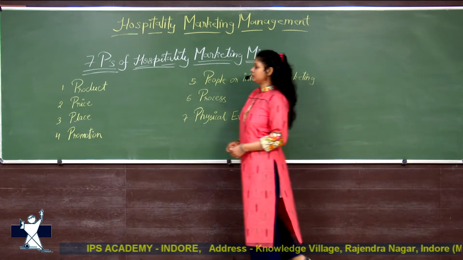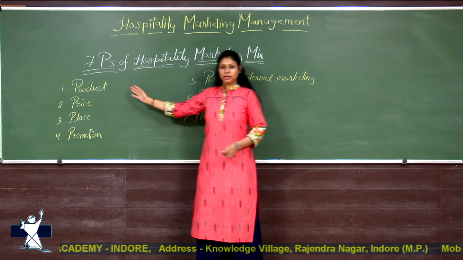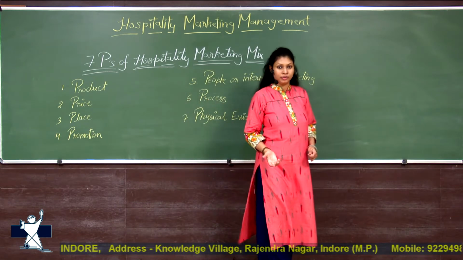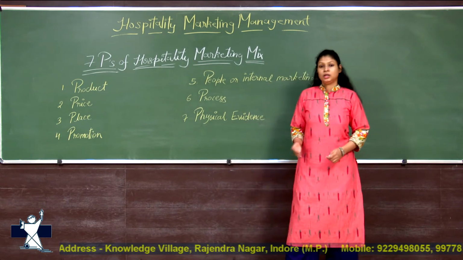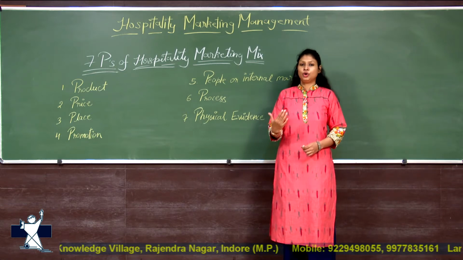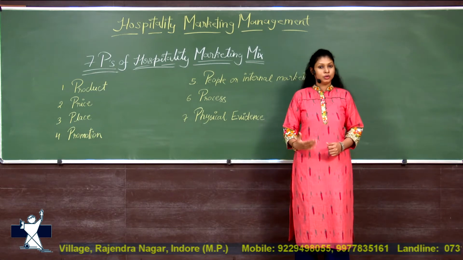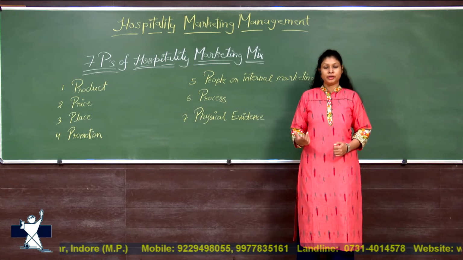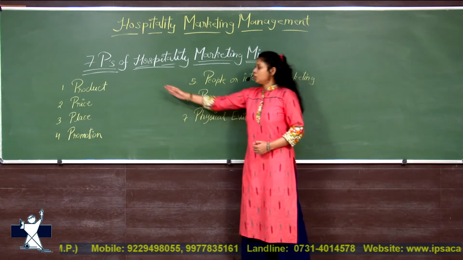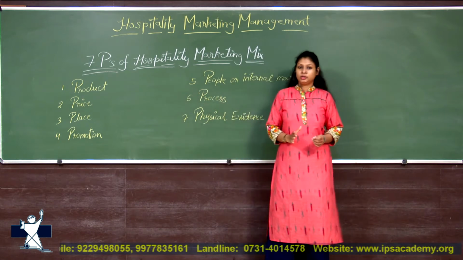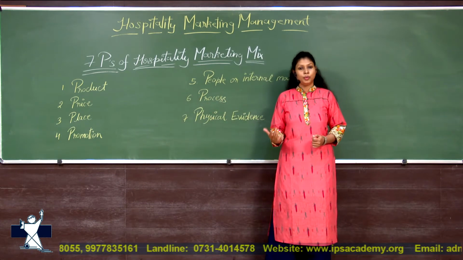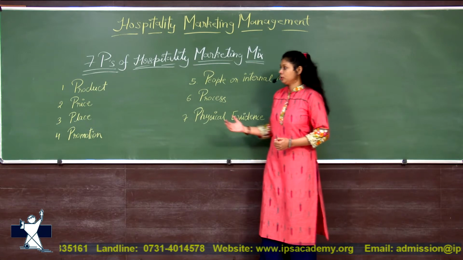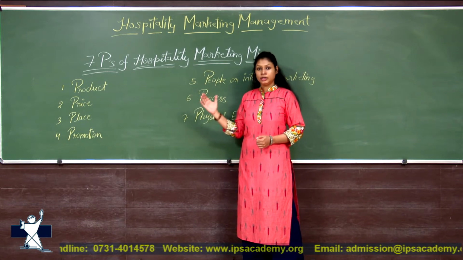So the first one is product, physical goods or services. Now, what are products? Product is something which you offer to the consumers, to the public, and they are ready to buy it. They are ready to pay for it. Now, you are going to produce a product which is in demand, which is going to be profitable for you. So you are going to produce that product or service.